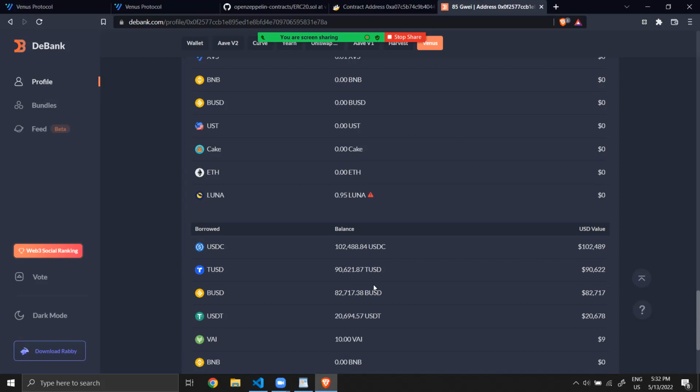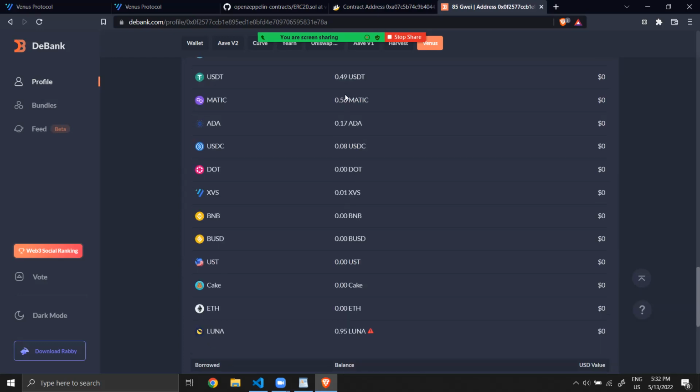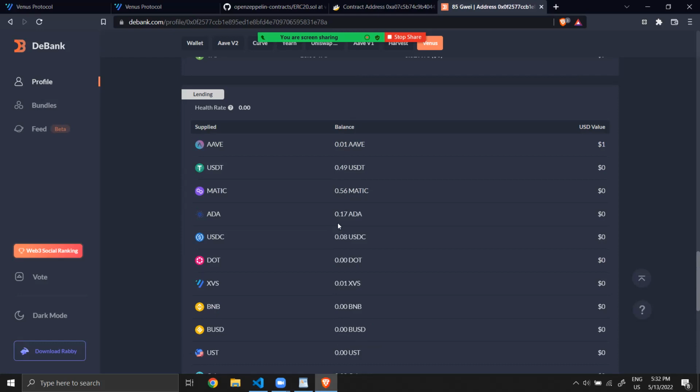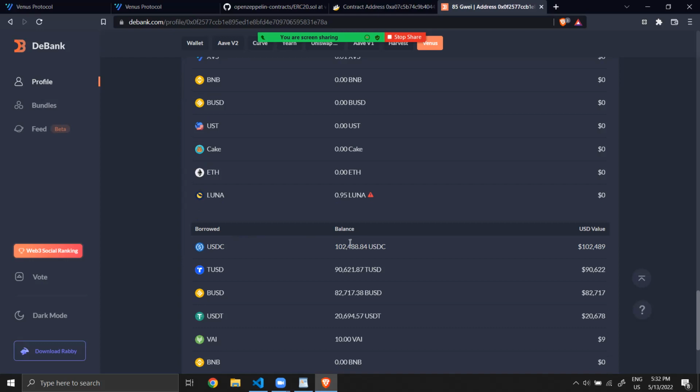And all that they borrowed. What you can see is that they don't have anything left. But what they borrowed is, let's say, almost 200,000 USD.